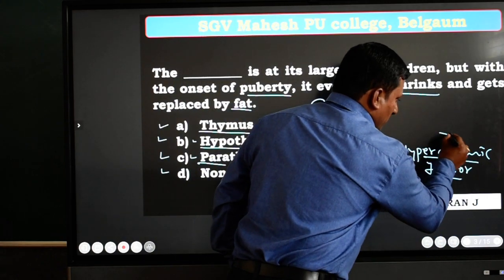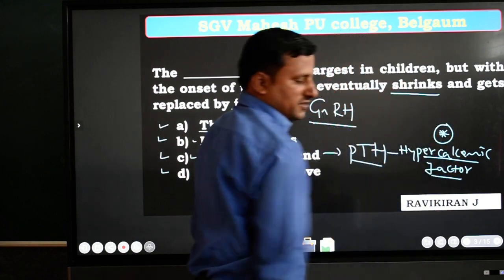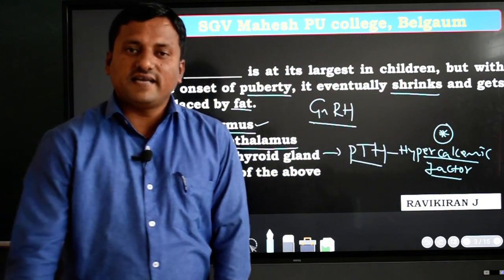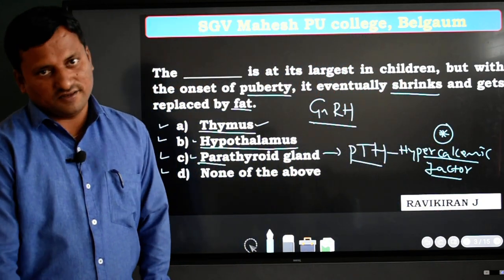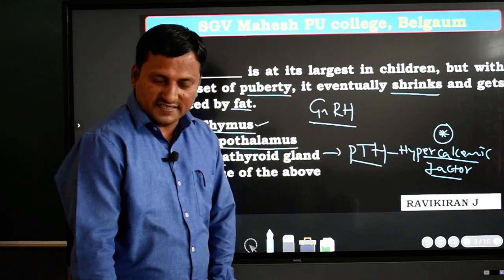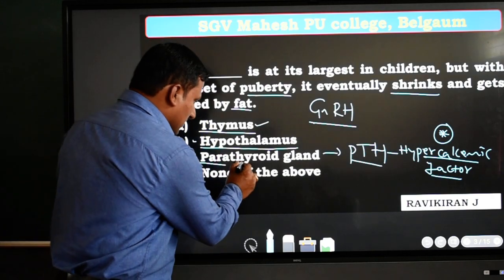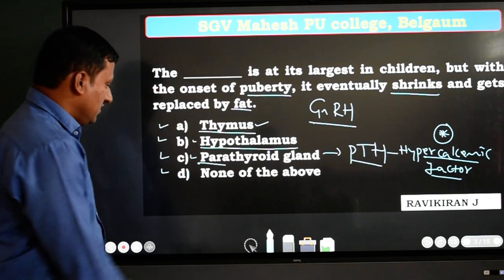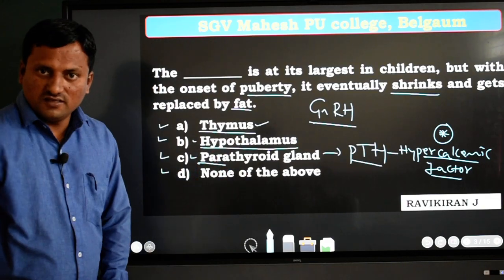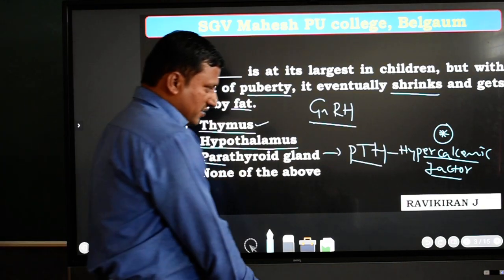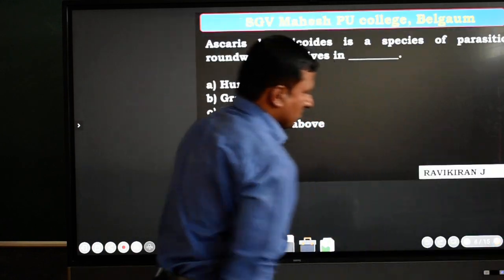It is also one of the very important concepts you must remember. Which hormone is called a hypercalcemic hormone? PTH. PTH is secreted by which gland? Parathyroid gland. And the 4th option is none of the above. Okay, then we move to the next slide.